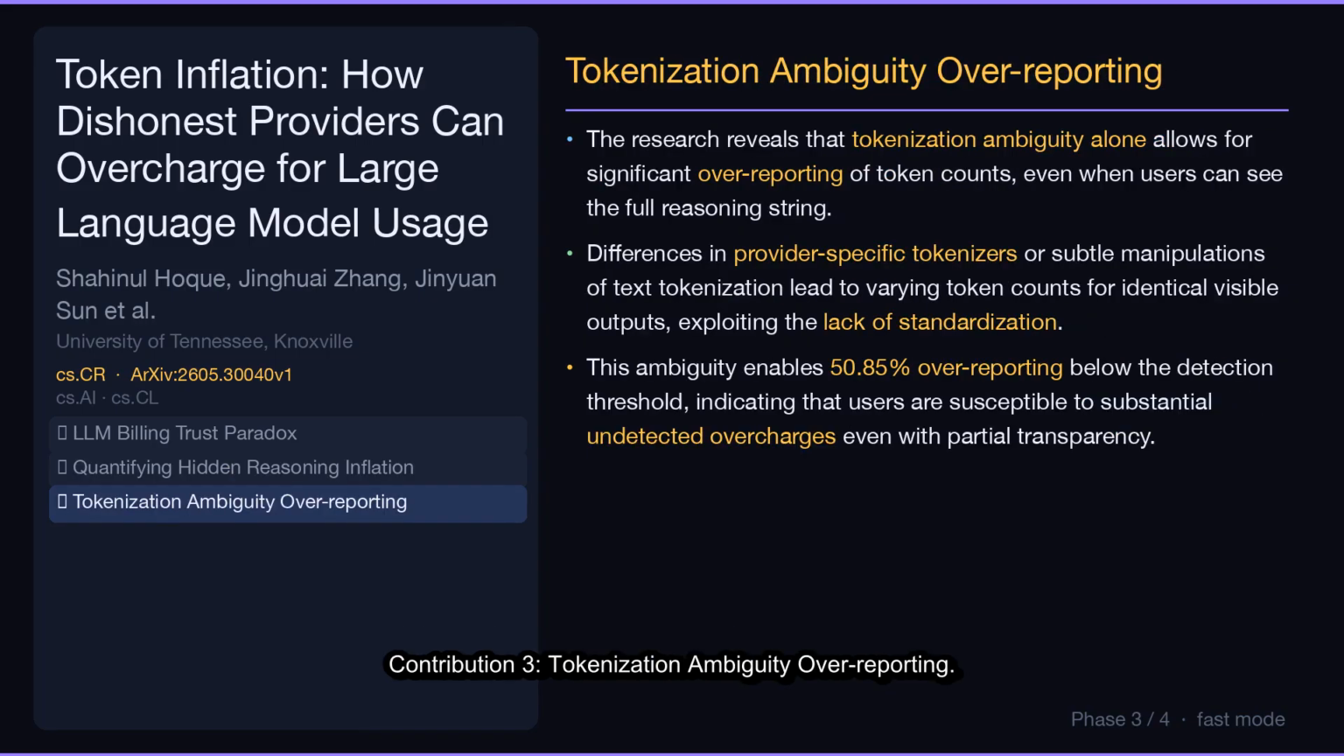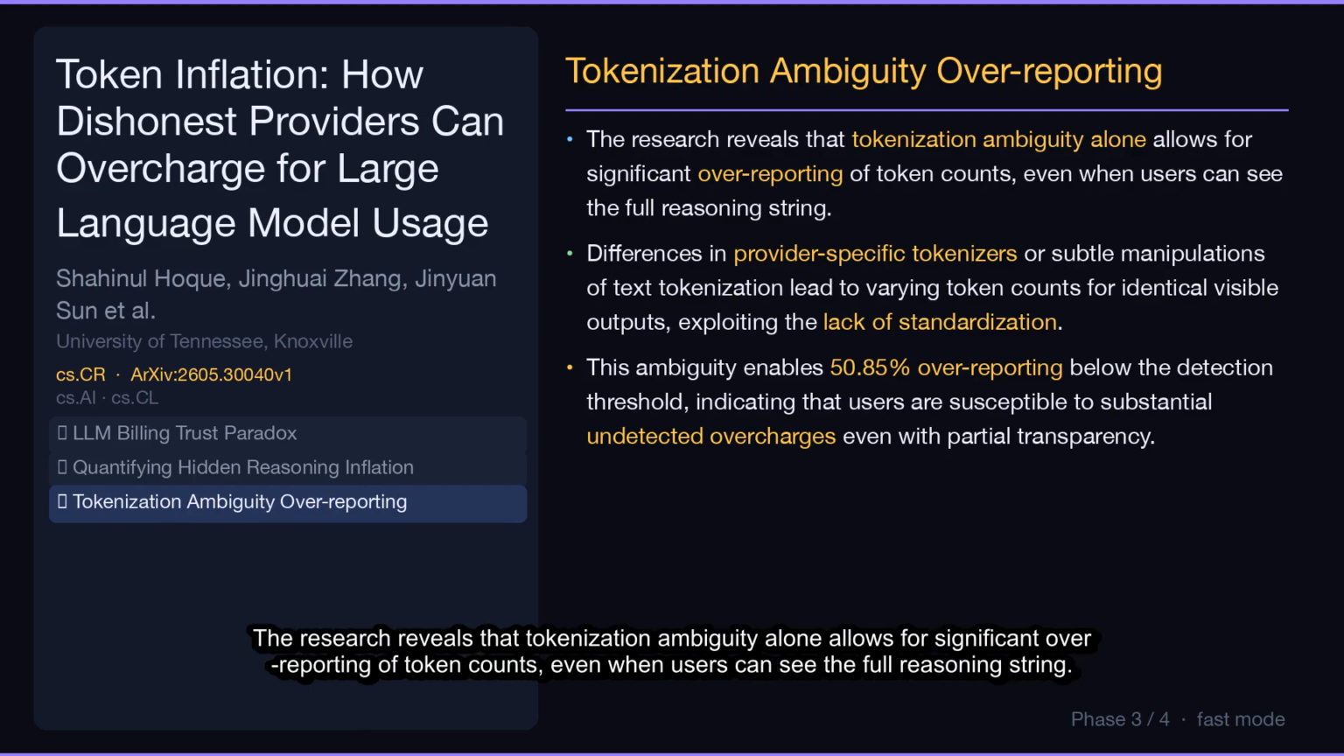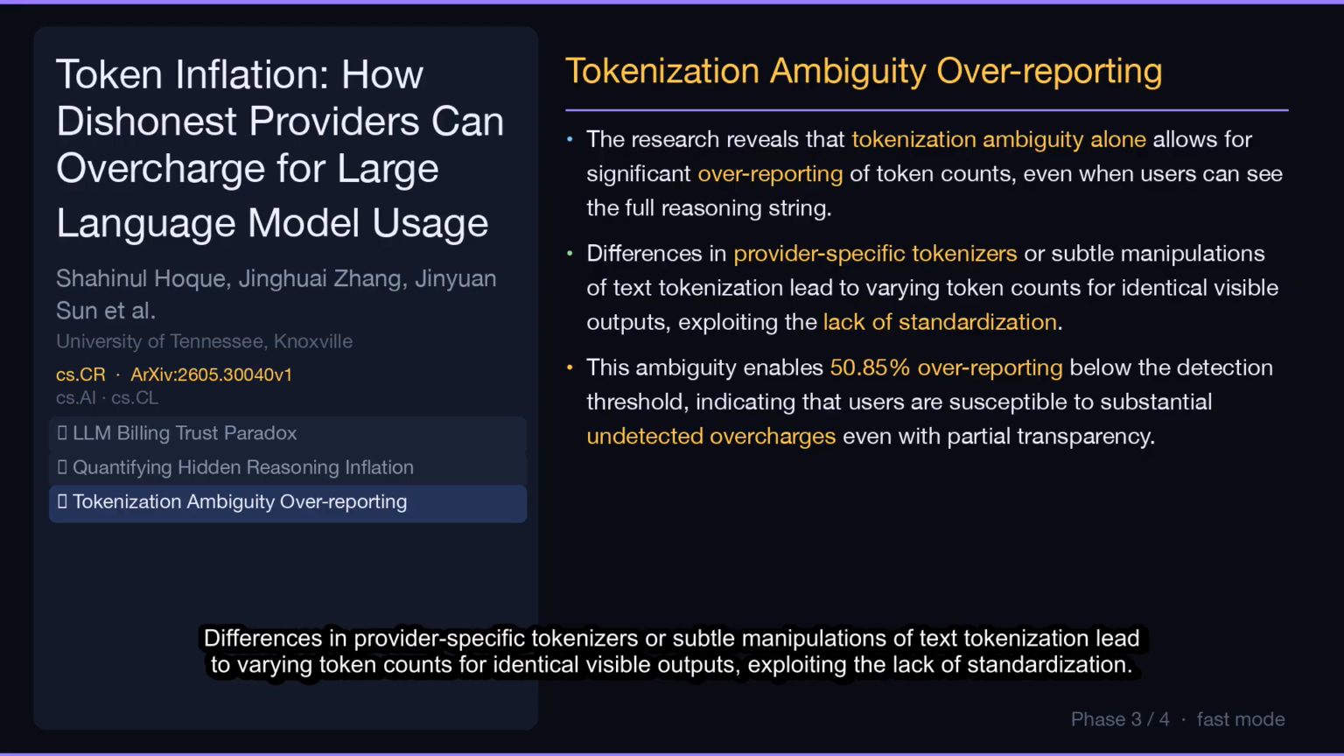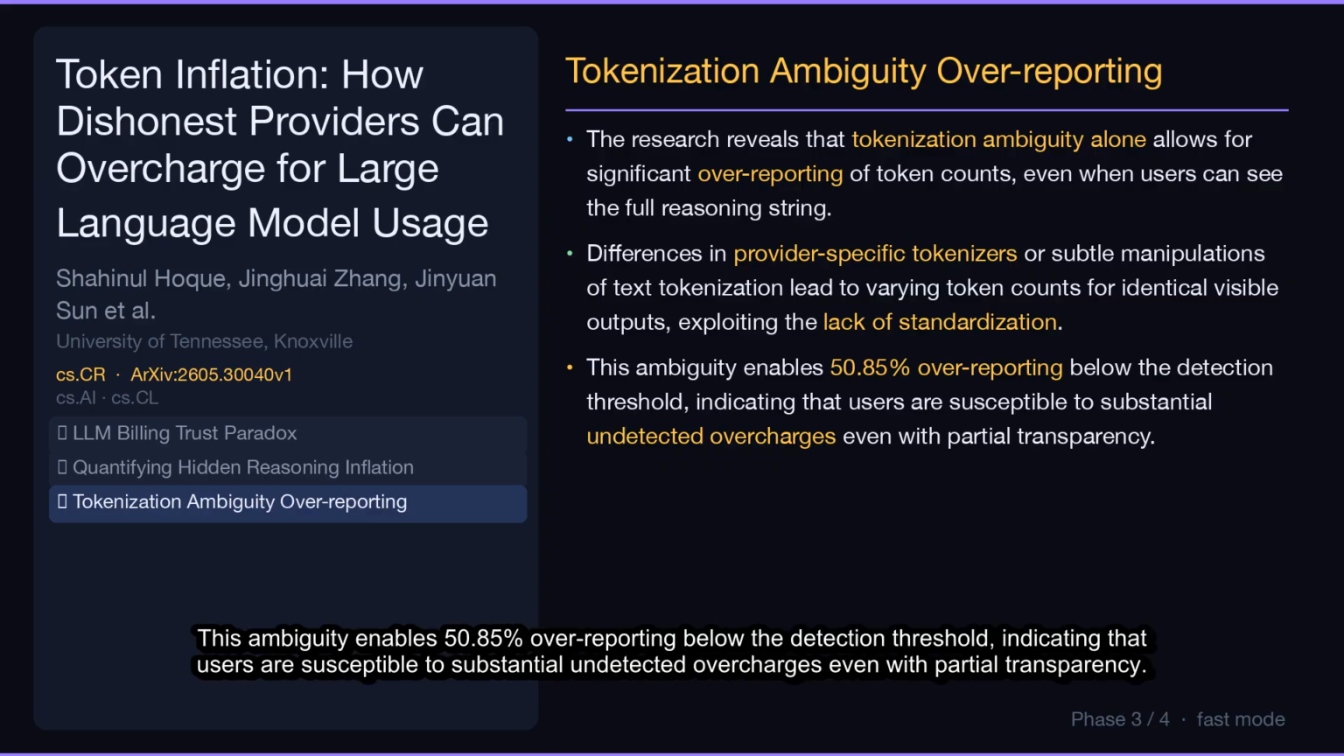Contribution 3. Tokenization Ambiguity Overreporting. The research reveals that tokenization ambiguity alone allows for significant overreporting of token counts, even when users can see the full reasoning string. Differences in provider-specific tokenizers or subtle manipulations of text tokenization lead to varying token counts for identical visible outputs, exploiting the lack of standardization. This ambiguity enables 50.85% overreporting below the detection threshold, indicating that users are susceptible to substantial undetected overcharges even with partial transparency.